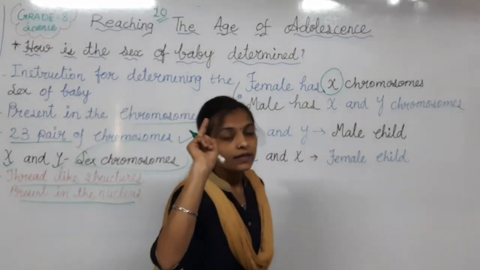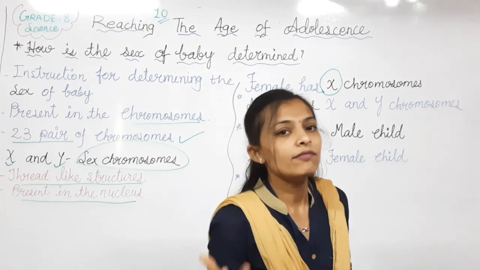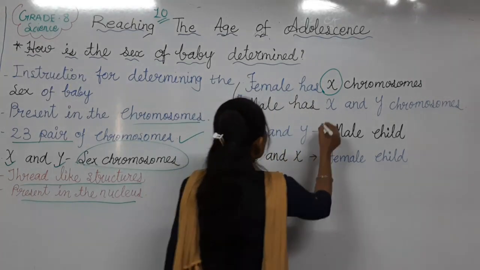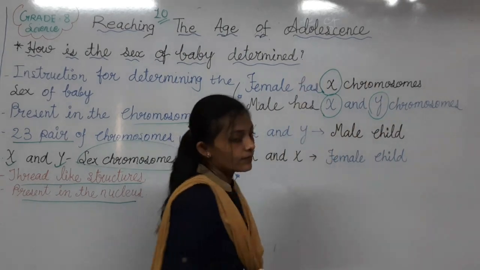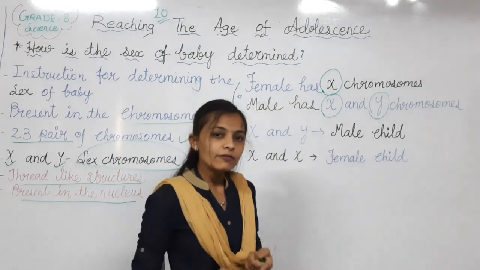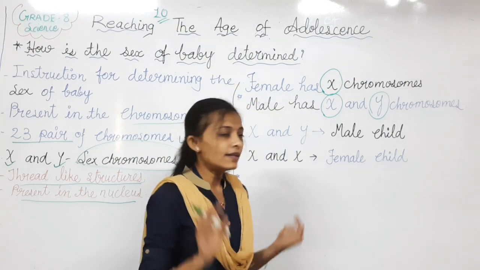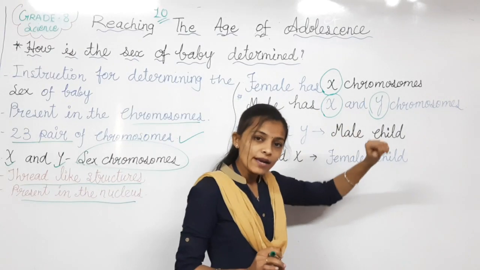Remember that thing? The female has X chromosomes in her body, while the male has X and Y chromosomes. So it's a simple thing: the female has only one type, and the male has two types, X and Y chromosomes.